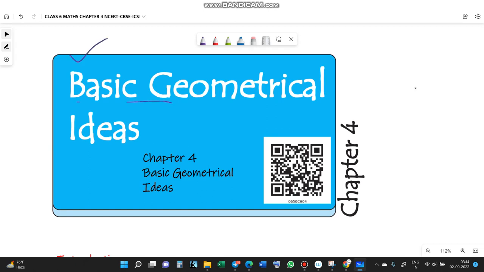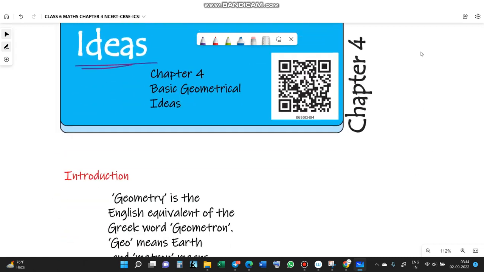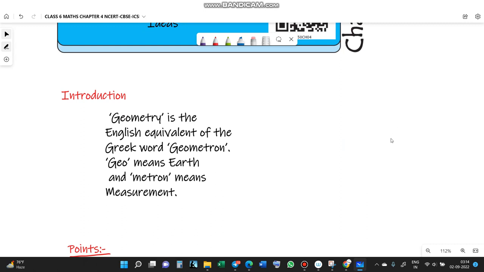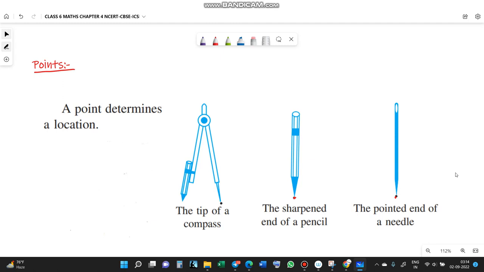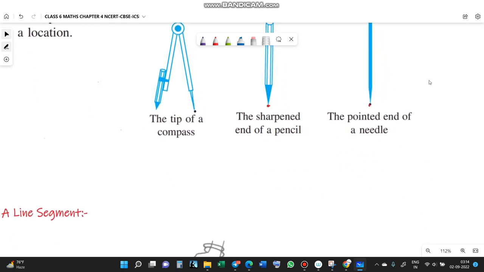The name of the chapter is Basic Geometrical Ideas. We study the definition of geometry. The word geometry comes from the word geometron, where geo means earth and metron means measurement. Measurement of earth. We study the point. A point determines a location.